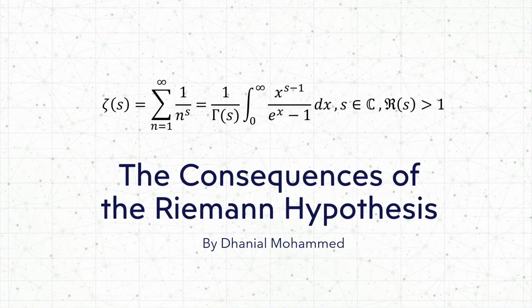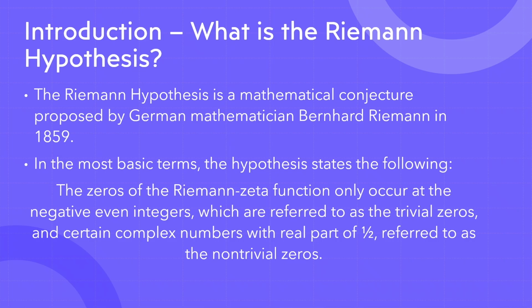Good afternoon, everyone. Today I'll be telling you about the consequences of the Riemann hypothesis. Quick introduction to what the Riemann hypothesis is. The Riemann hypothesis is a mathematical conjecture that was proposed by German mathematician Bernhard Riemann in 1859. And in its simplest terms, it states the following.